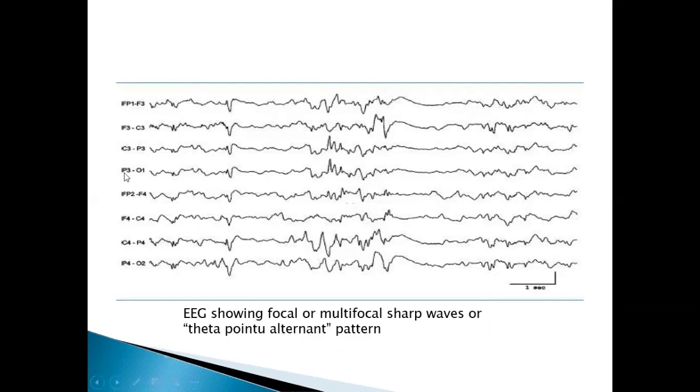If you observe here, in this region on the left side there are some spikes which are not similarly present on the right side. So these spike waves intermix with the theta pattern. Again, similar waves you can see here in the left frontal region. This theta pointu alternant pattern is classically seen in neonatal epilepsy, such as benign familial neonatal epilepsy.